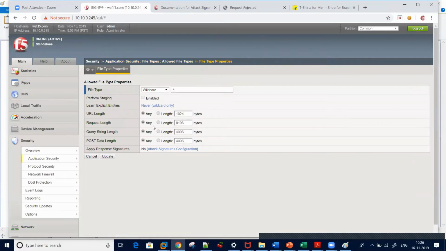I will select here any length which is greater than 4096, and it should give me a blockage page. If it does not comply with your URL properties, file properties, and parameter properties, it should throw me an alert. So that is what is called attributes.